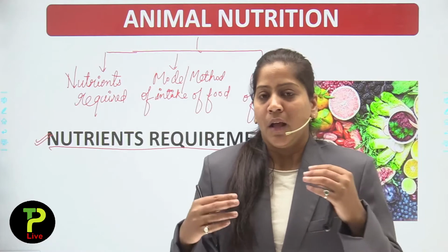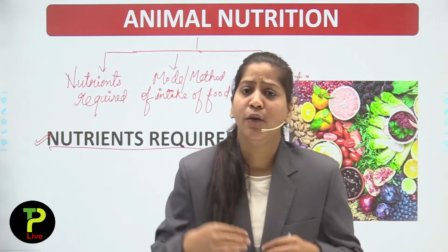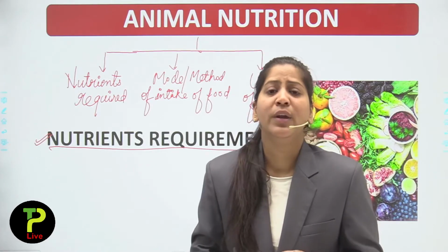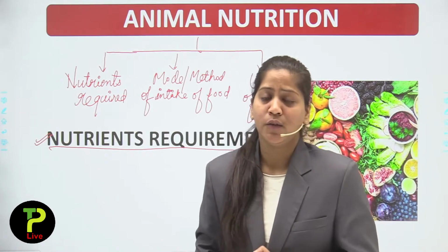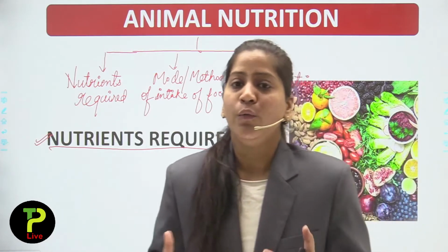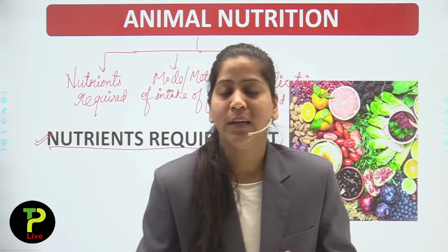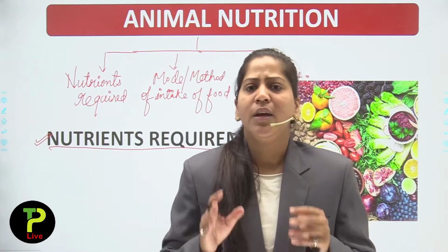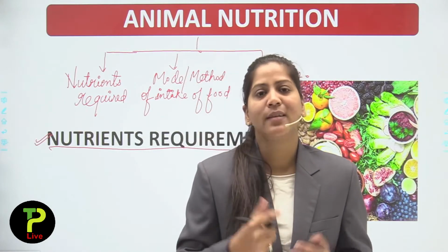Every life process we do in our daily life, or anything we do, requires some nutrients. We require energy, we require proteins to grow ourselves. If we need to grow, we need proteins. And if we are reading, right now you are listening to the lecture, if I'm teaching, even the blinking of our eye requires energy.